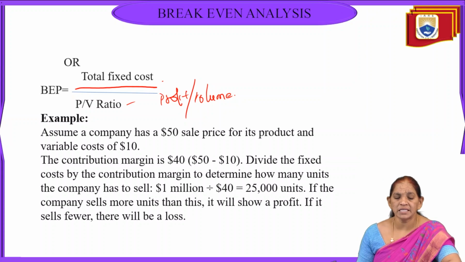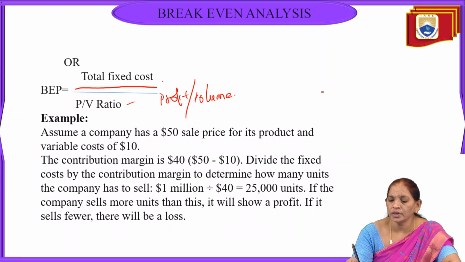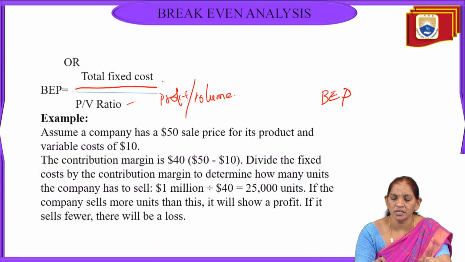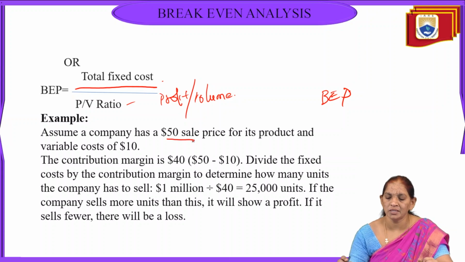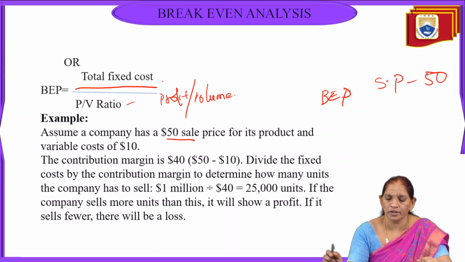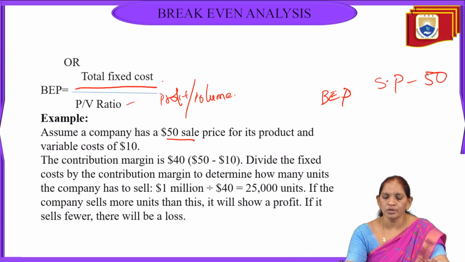So for that we will see a simple example of BEP analysis. Assume one company is selling a product at a selling price SP of 50, and the fixed cost or the contribution margin to determine how many units to sell is 1 million.